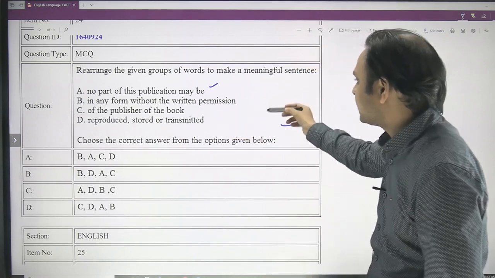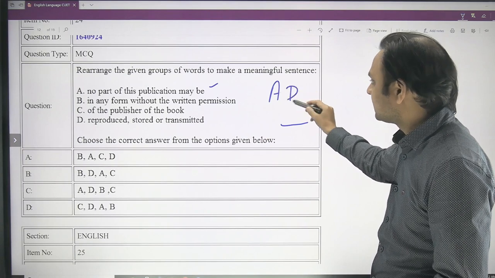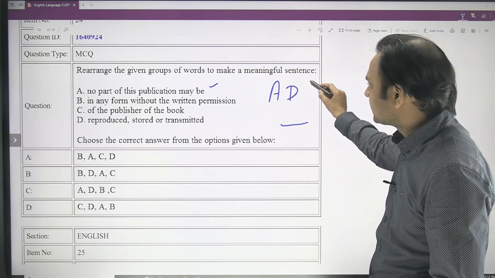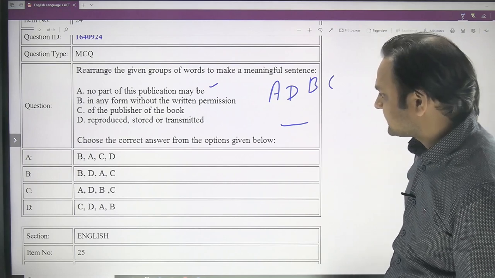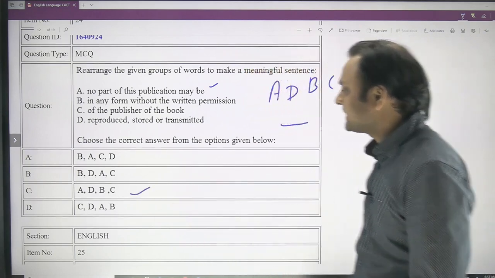So it is again very easy. A will take D and B and C. So A, D, B, C. Where can you find this? You can find this in option C. So C is the answer.